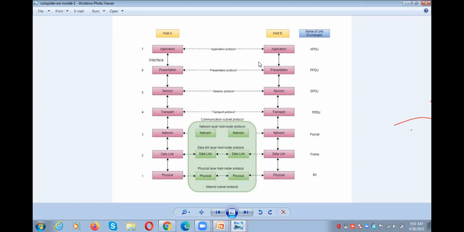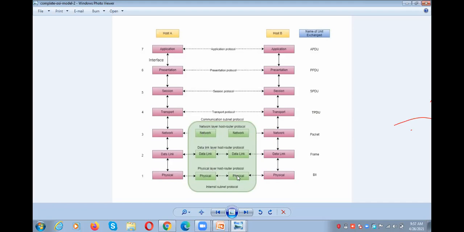In this particular diagram, host A is the source and host B is the destination. The physical layer at host A will communicate to the physical layer of the next one. It checks if it is the destination. If not, it goes up to the network layer and comes back.